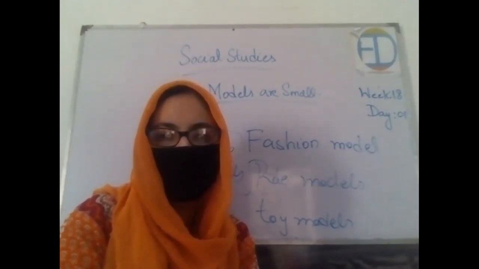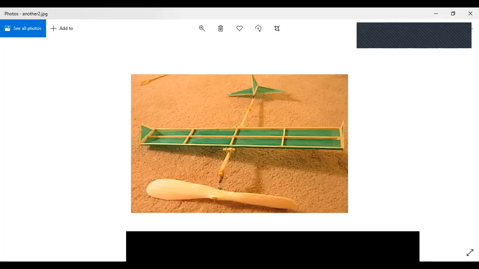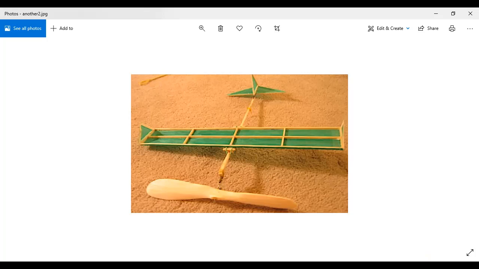Okay, let's look at the next model that we have. This is very interesting again. This is a rubber model. You guys tell me, what is this? It looks like a helicopter. Very good. And this is a rubber helicopter basically.